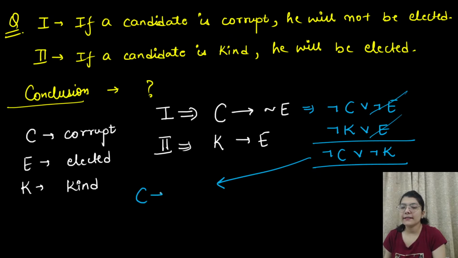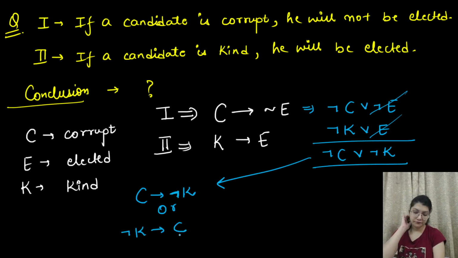Either you can write it like this or you can write it like this. So this means that if a candidate is corrupt, then he is not kind, and if a candidate is not kind, then he is corrupt.